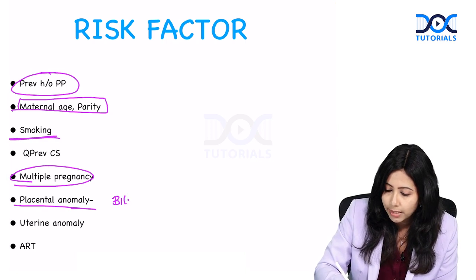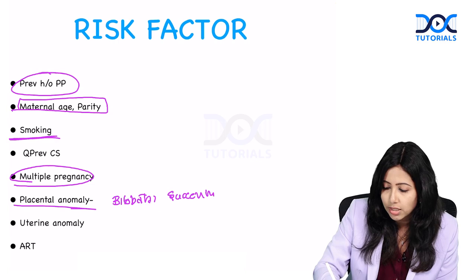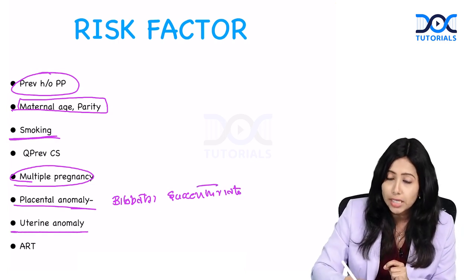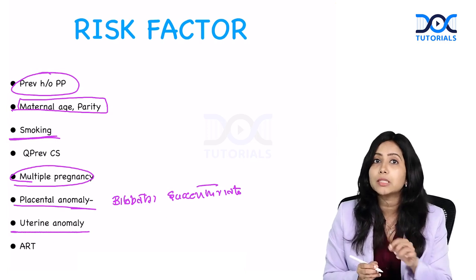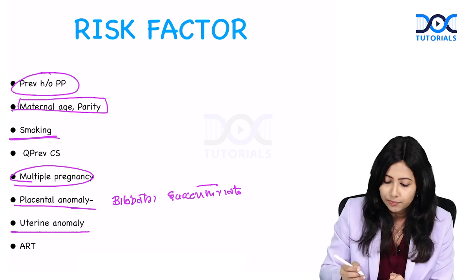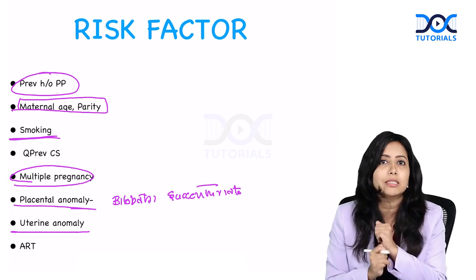Let me write it down. Placenta bilobata and succenturiate placenta are going to increase the risk. Alright. Any uterine anomalies will also increase the risk. Placental anomaly as well as uterine anomaly are going to increase the risk.